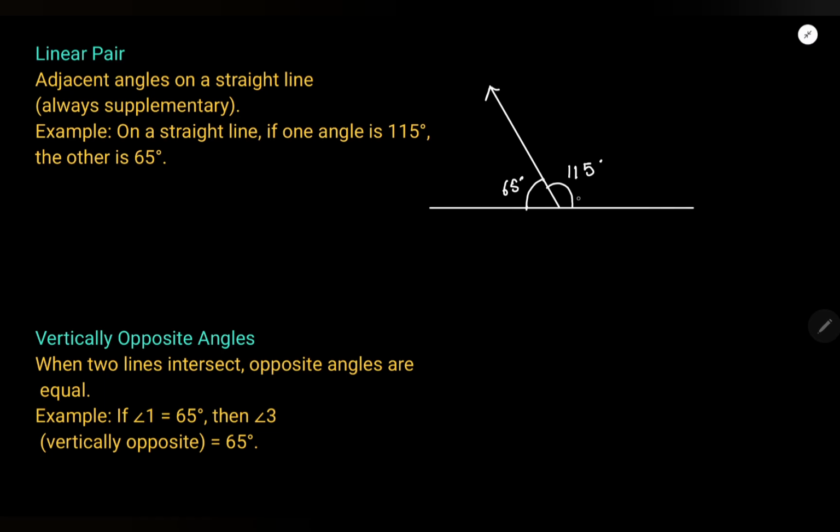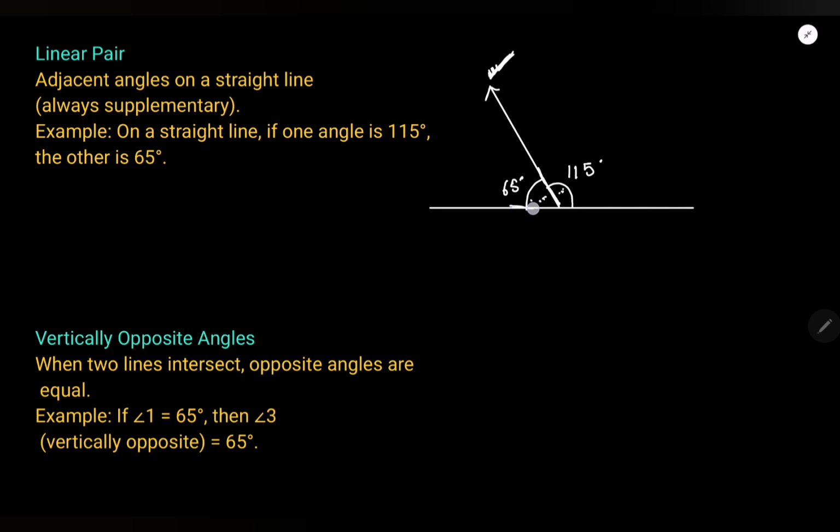These two parts, they are just near to each other. They are together. They share one common line, right? When they share one common ray, then they make two adjacent angles. These two angles are known as adjacent angles.